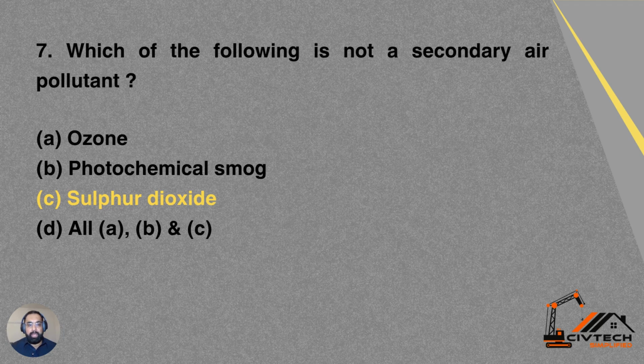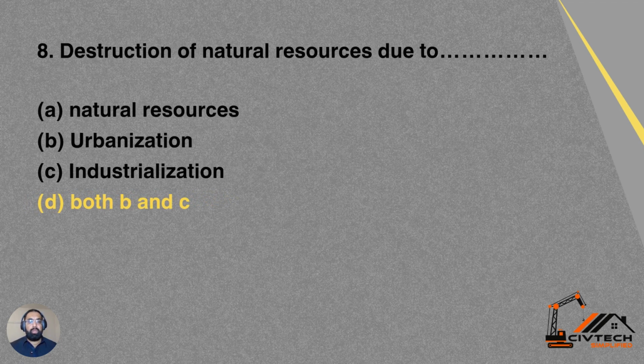Question number 7. Which of the following is not a secondary air pollutant? Option A, ozone. Option B, photochemical smog. Option C, sulfur dioxide. Option D, all A, B, and C. So the one which is not a secondary air pollutant is sulfur dioxide. C is the correct answer for this question.